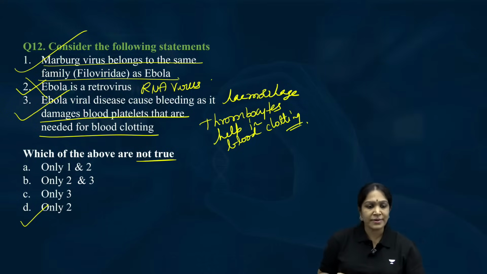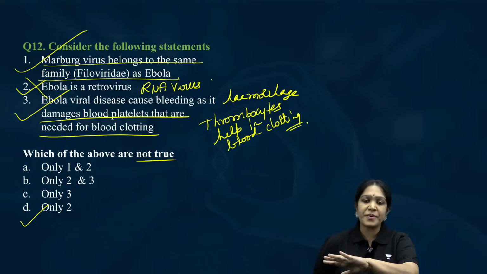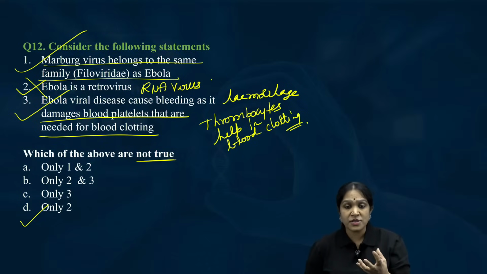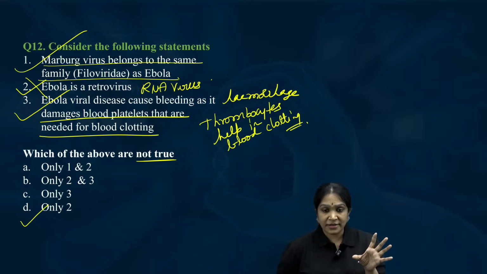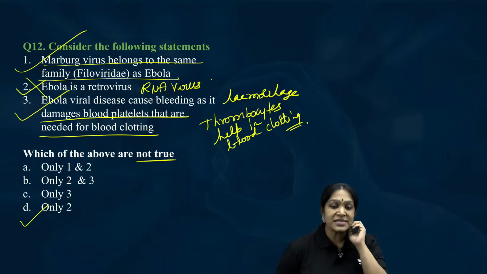Is the 12th question clear? Which is more fatal, Ebola or Marburg? Both are cousin sisters, both have the same fatality, 24 to 80%, average 50 to 60%. It all depends on many factors: availability of medicine, medical infrastructure, and sometimes, for example, when you get COVID and there is no wave, then you may survive because you will get a hospital bed.